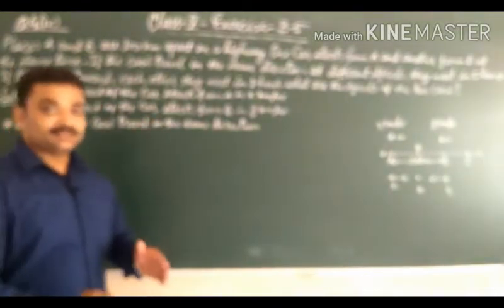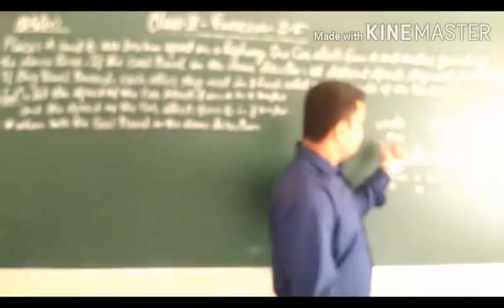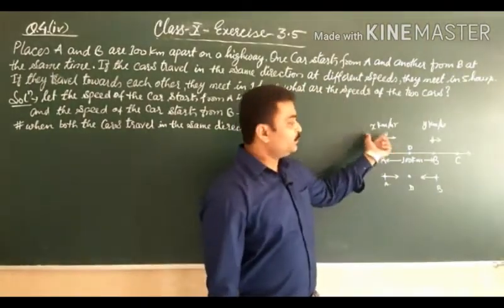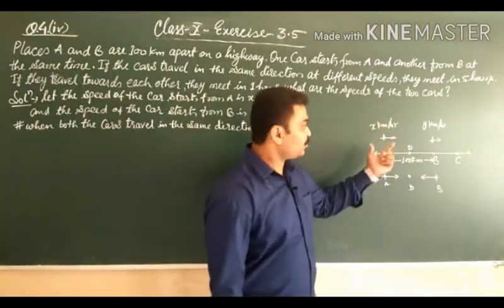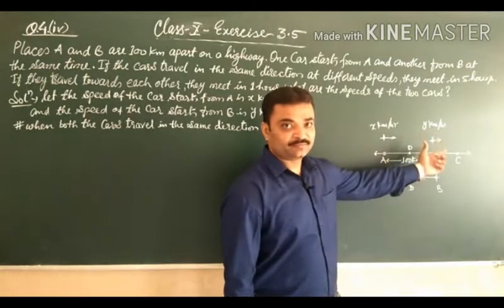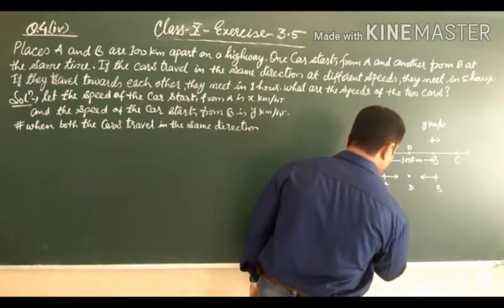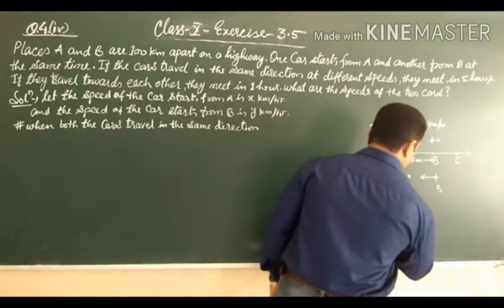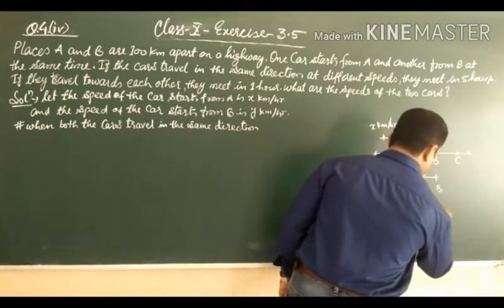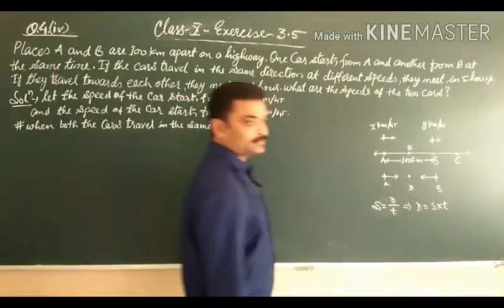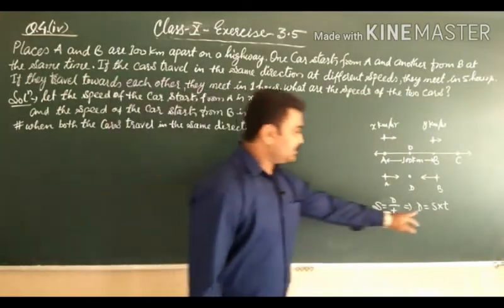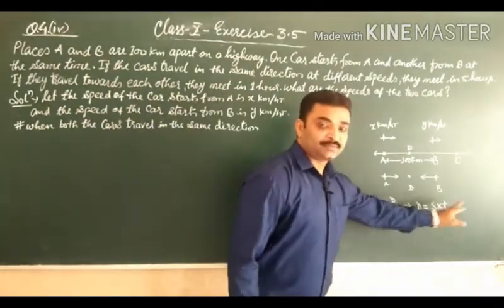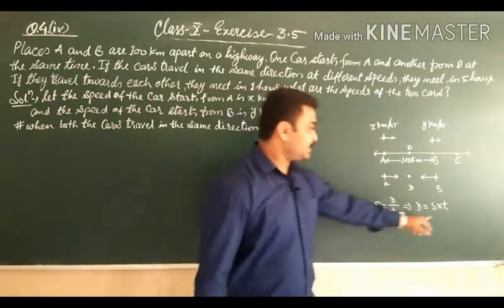They meet after 5 hours. So after 5 hours, this car will travel the distance of 5x kilometer, because S is equal to d upon t. This implies D is equal to S into T. Clear? Distance is equal to speed into time. Time is 5 hours and speed is x.